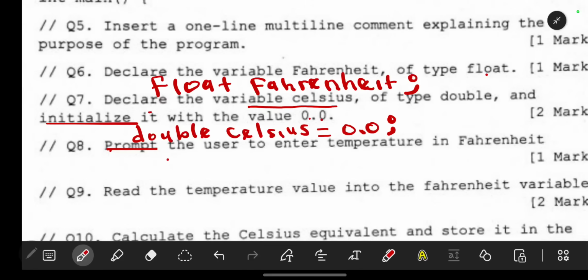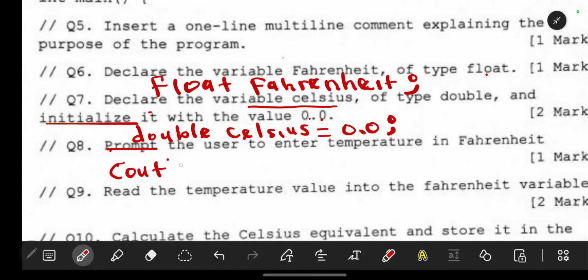I will show you when I display my result. To prompt, you're going to use cout. You want them to see this, this is output. What is the output? What you are able to see. You're prompting someone, you will see, it will make sense.